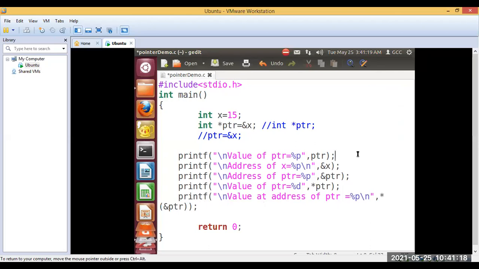Okay. Did you go through this? What PTR will be? Address of x. No, some hexadecimal value we are going to get. Let me run this program. I'll save this.